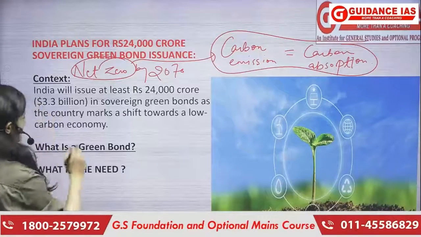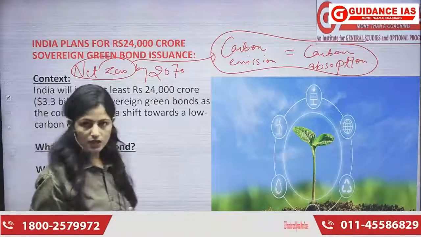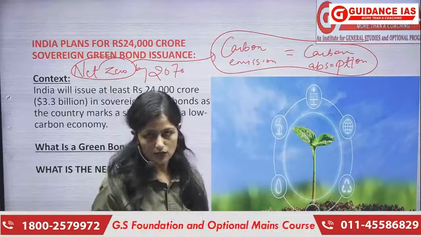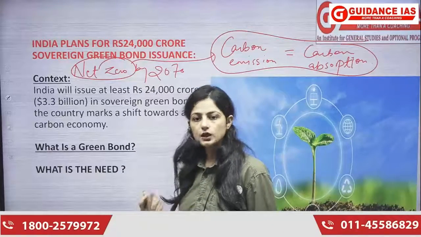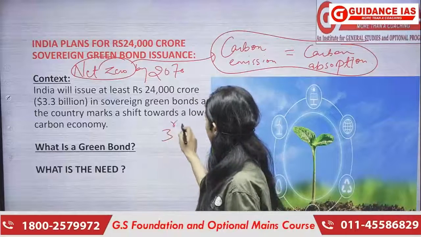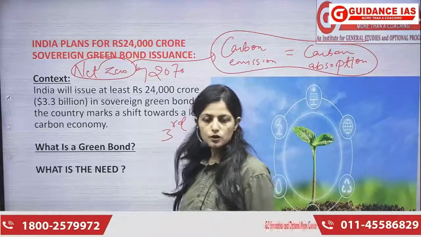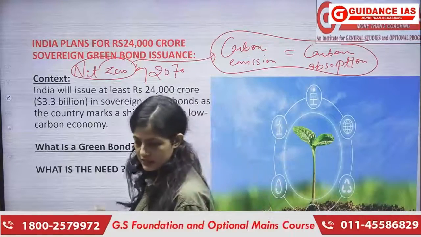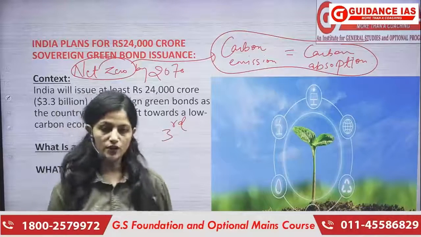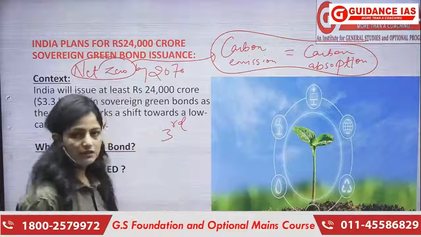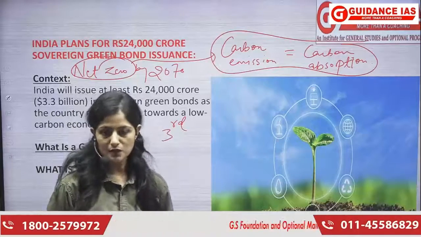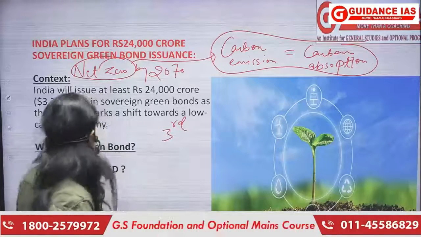Also, we know that we are the third largest electricity consumer. If we talk about at a global level, India is the third largest electricity consumer. So we definitely need certain renewable sources so that we can do things sustainably, especially for our environment.